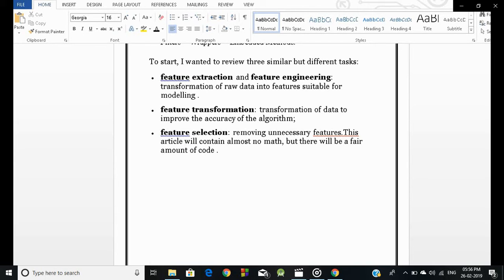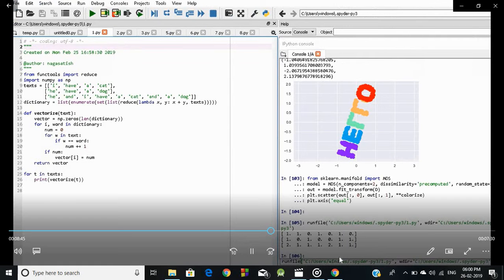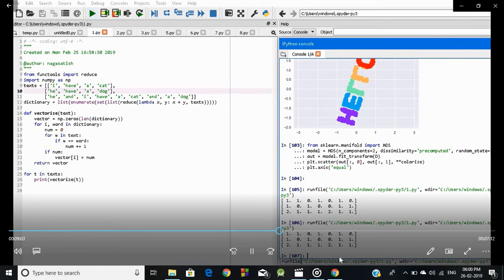This article will contain almost no math, but there will be a fair amount of code. Let's see. We have to import the libraries, like import numpy as np. We already know that. Let us take a text having 3 vectors: I have a cat, he has a dog, and he and I have a cat and a dog. Let us execute the code first of all. I will explain it in detail.